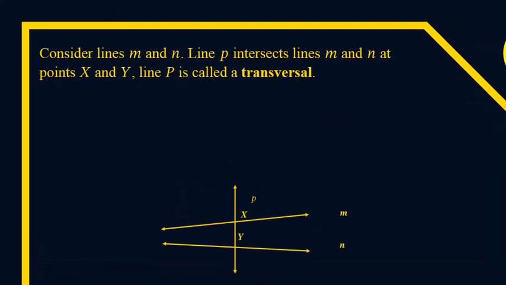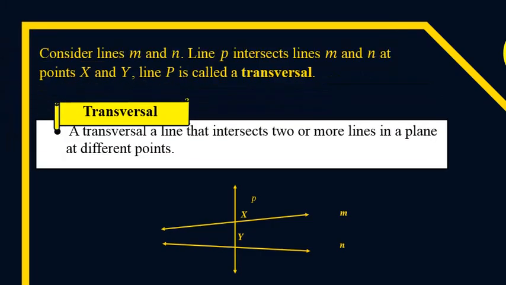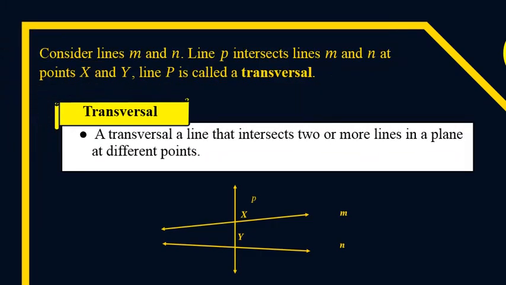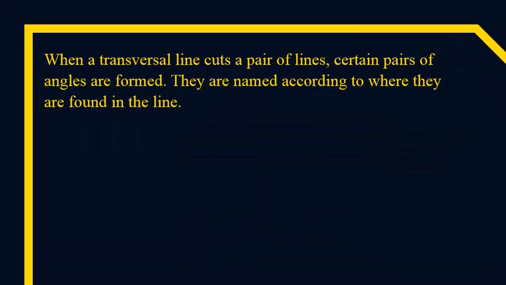Let us consider lines M and N. Line P intersects lines M and N at points X and Y. Line P is called the transversal. A transversal is a line that intersects two or more lines in a plane at different points. When a transversal line cuts a pair of lines, certain pairs of angles are formed. They are named according to where they are found in the line.